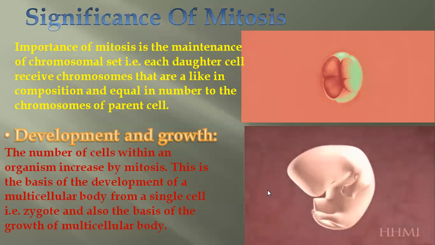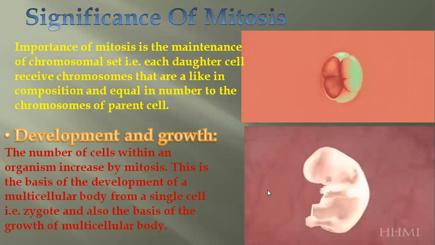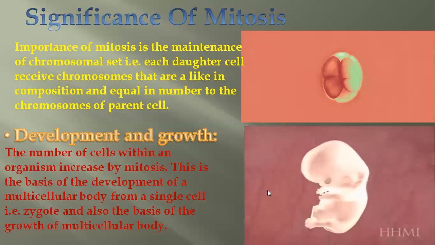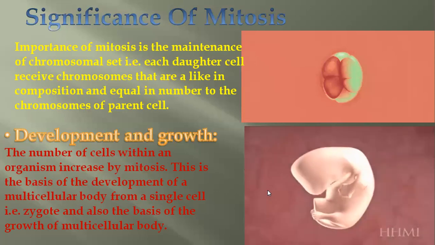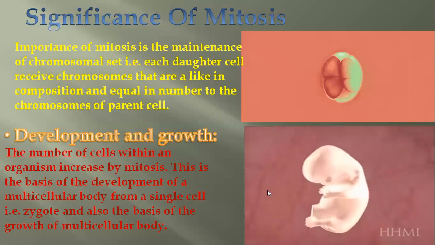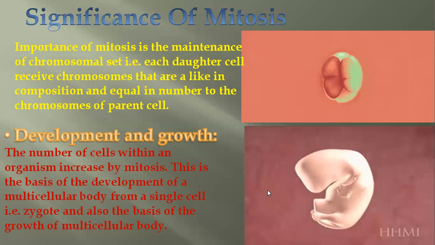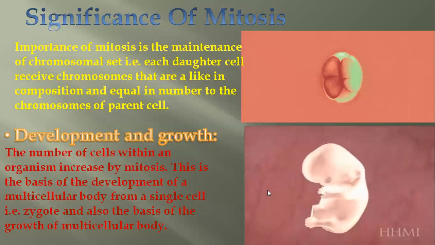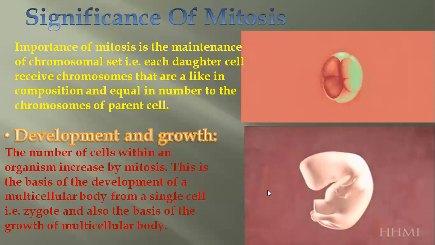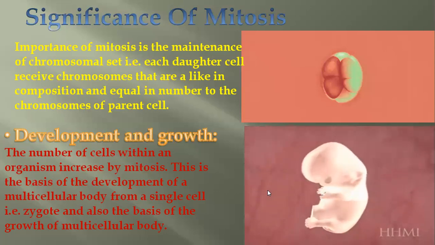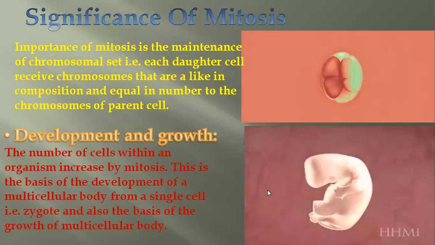So in an organism, for the growth, that is also very, very important, because in the childhood the cells grow rapidly by mitosis, while the body is attaining the weight and size, height, and the different structures of the body as well.